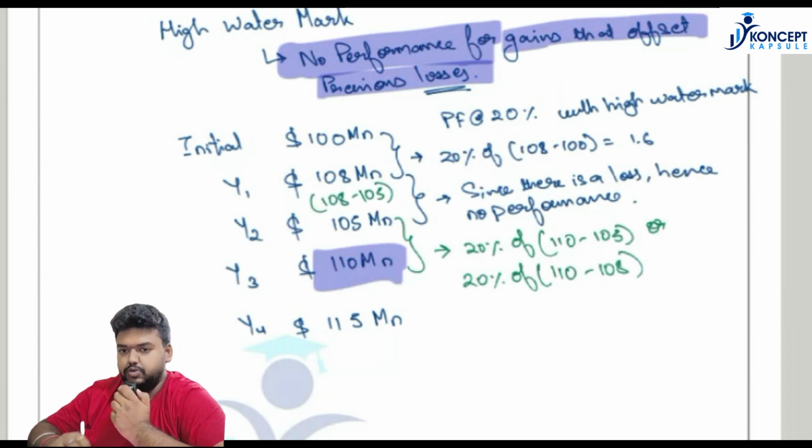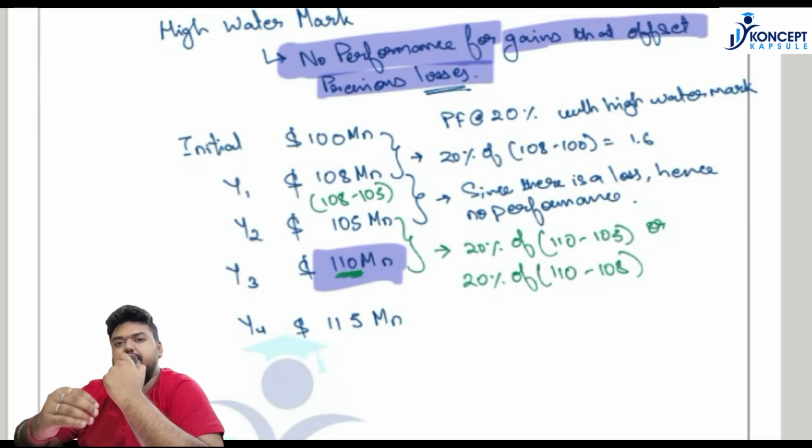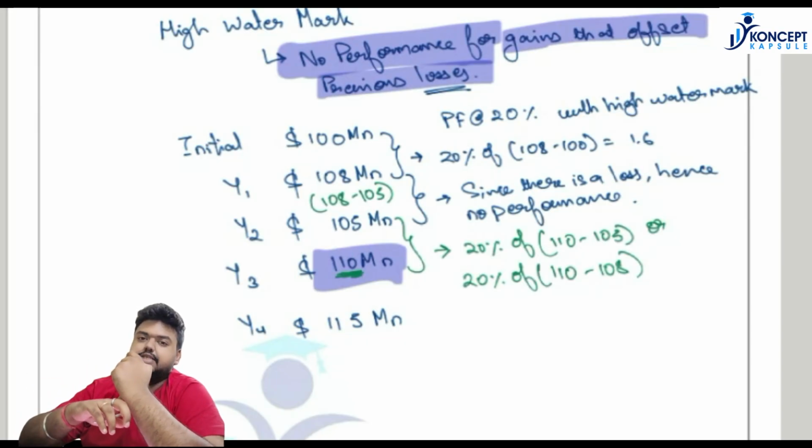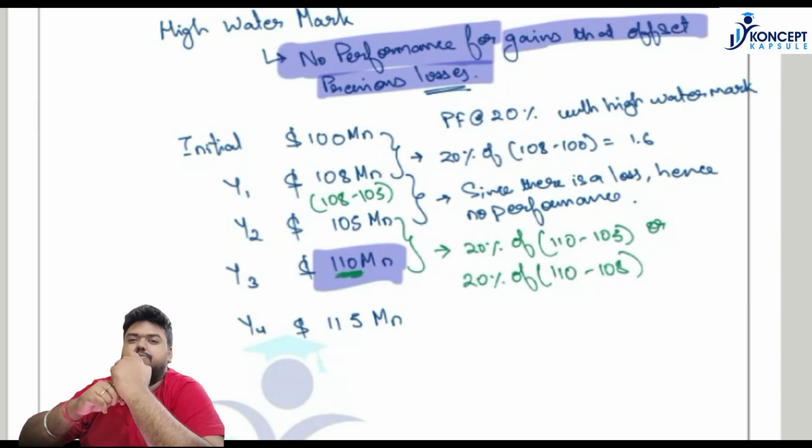Correct. So basically when we were reaching a value of 110, we have offset a loss of $3 million, and then we made a fresh profit of $2 million. So high watermark says that you are not entitled to any performance fees on gains which are offsetting previous year losses.